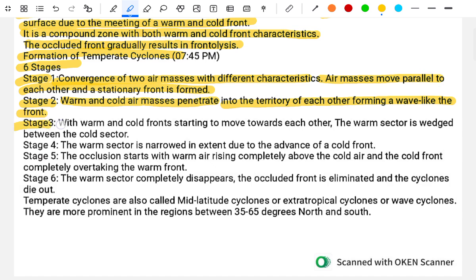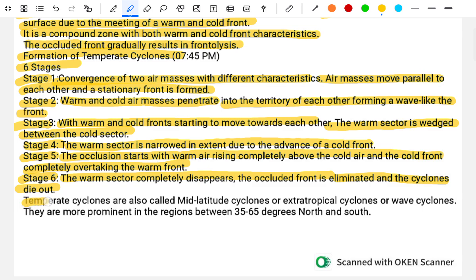The third stage, the warm and cold fronts start to move towards each other, forming the warm sector as a wedge between the cold sectors. Stage 4, the warm sector is narrowed in extent due to the advance of the cold front. Stage 5, the occlusion starts with the warm air rising completely above the cold air and the cold front completely overriding the warm front. Stage 6, the warm sector completely disappears with the occluded front and the cyclone dies out.